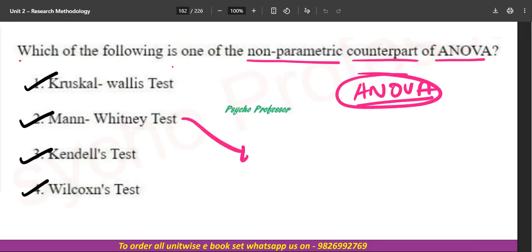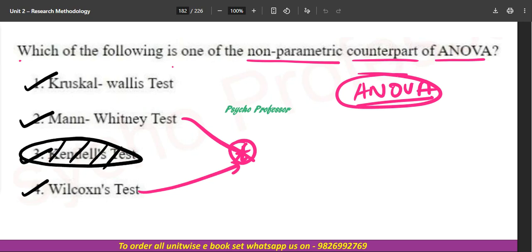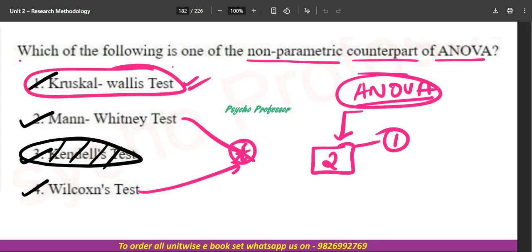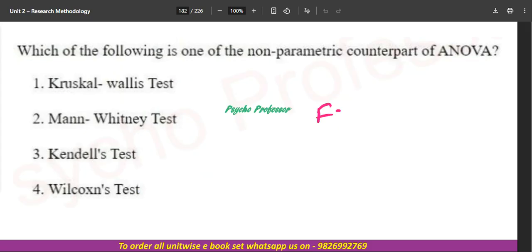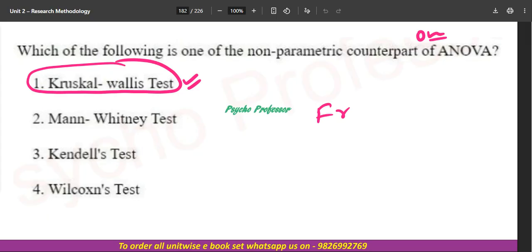See, Mann-Whitney will be for the T test, so obviously not the answer. Wilcoxon will be for the T test, not the answer. Kendall's, you don't know what it is. You just know only what types of tests there are in ANOVA. There are only 2 kinds. First is your Kruskal-Wallis. Okay, this is written over here, so obviously the answer will be like this only. There is no mention of one way or two way over here, but that is completely okay. The point is they have only mentioned one alternative for your ANOVA, that is your Kruskal-Wallis H test. And you are left with no option to mark incorrectly. Why would you mark incorrect when you know all the concepts and topics properly and precisely?